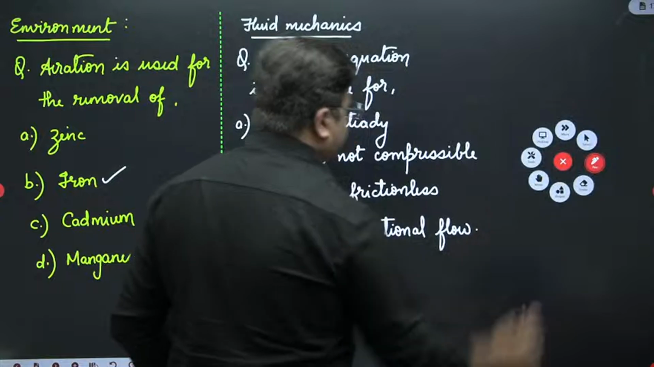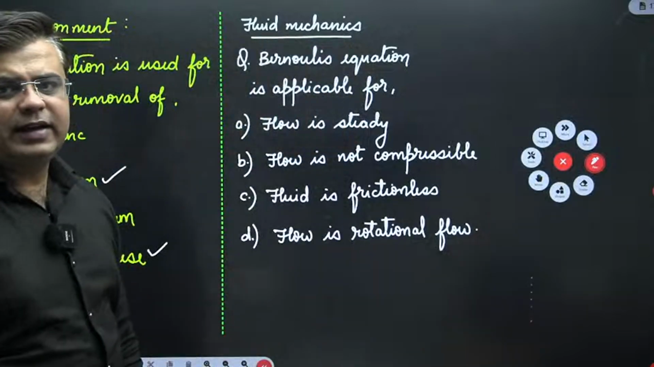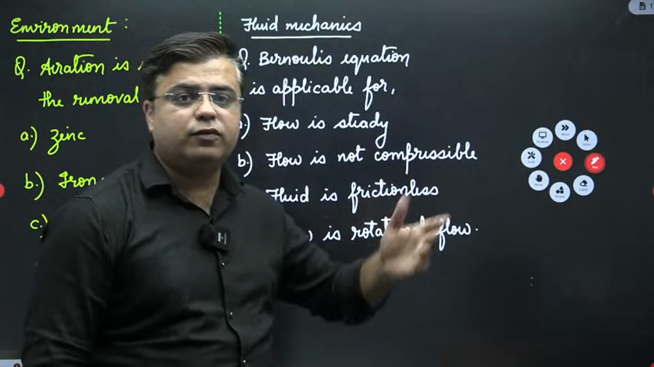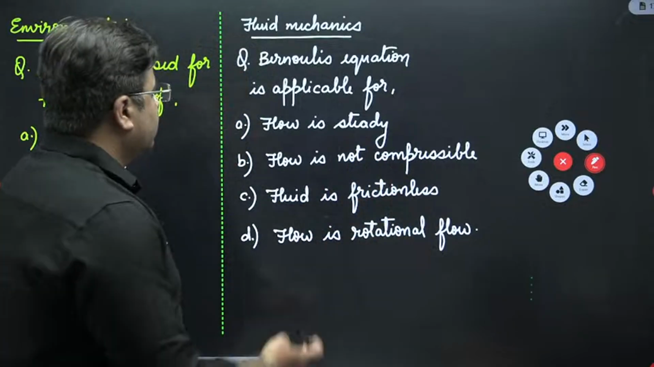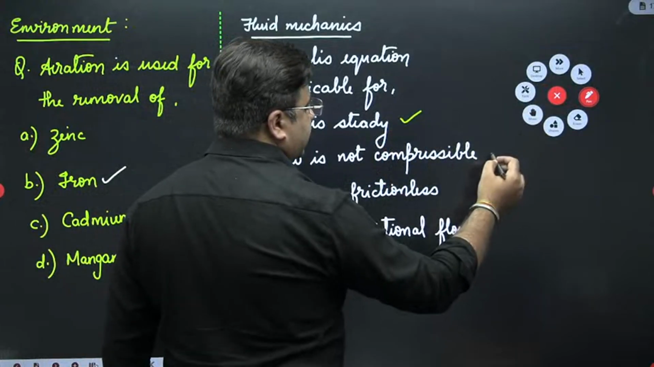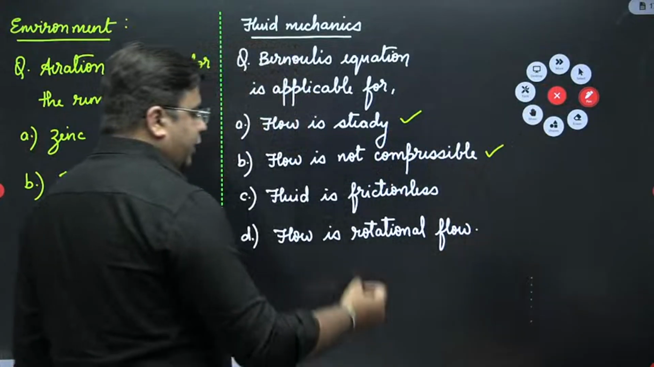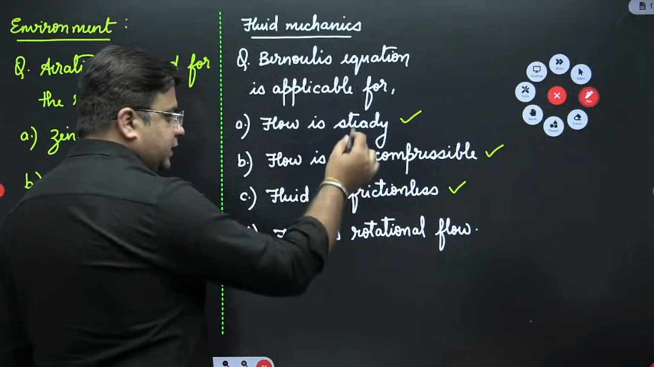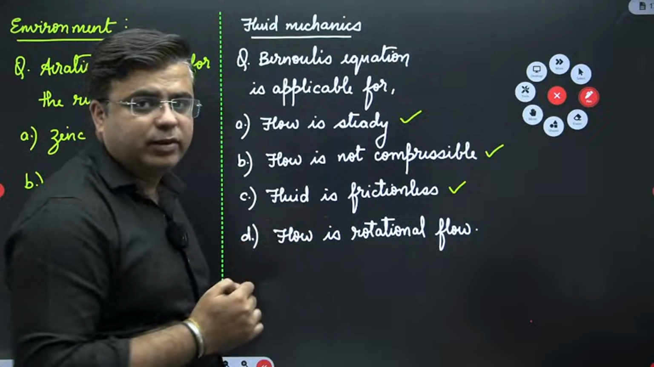Flow is rotational flow, right? So I think these are the direct statements from the assumptions of Bernoulli's equation. For this question, first of all, the flow has to be steady flow, the flow has to be incompressible flow, and then the flow should be inviscid or frictionless. So these three are the assumptions that we use to derive Bernoulli's equation.